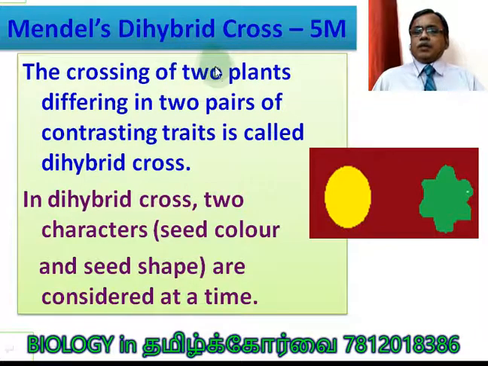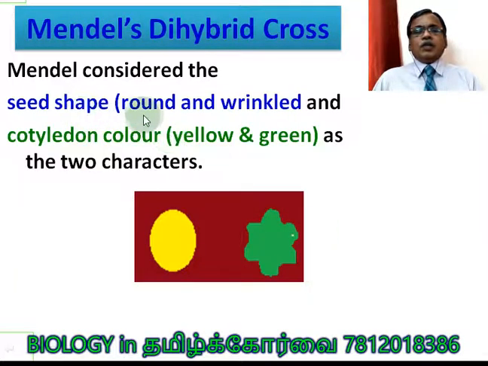Mendel's dihybrid cross. Explain. 5 mark. The crossing of 2 plants differing in 2 pairs of contrasting traits. What are the 2 pairs of contrasting traits? 2 characters first. One is seed color and another one is seed shape. Here you can see the seed shape, round and wrinkled, and cotyledon color, which means seed color, yellow and green. So two characters, each character carries two traits or two variations.